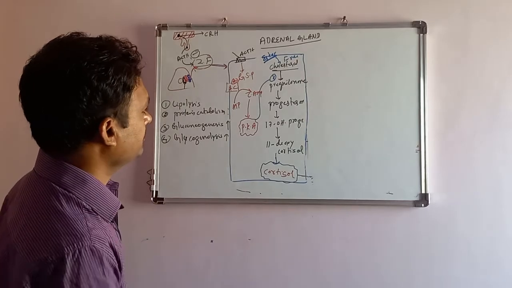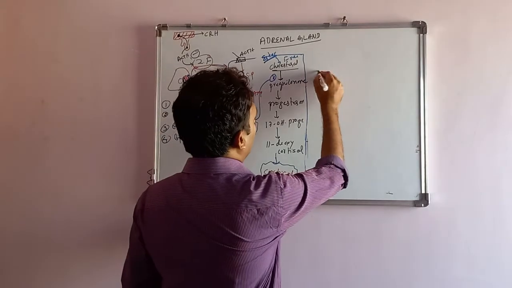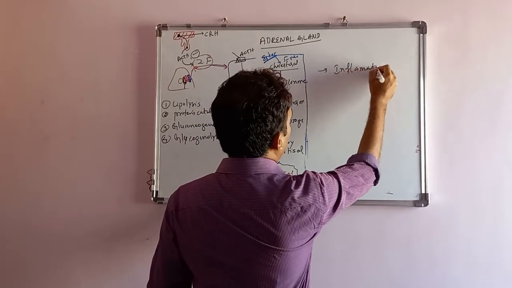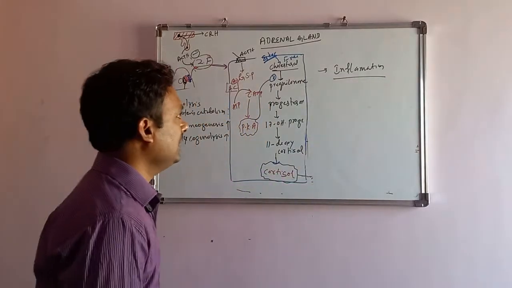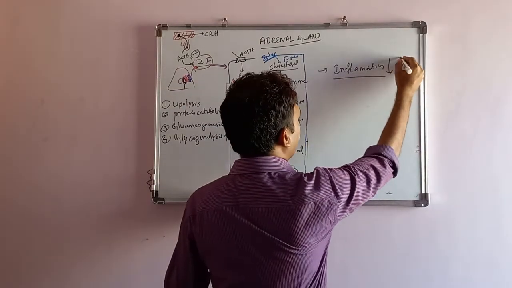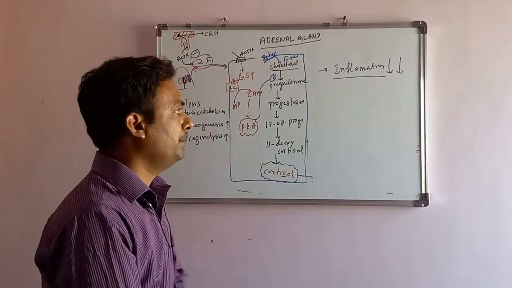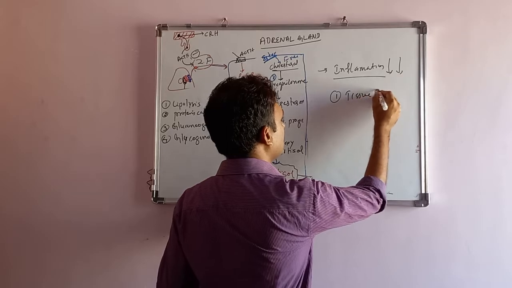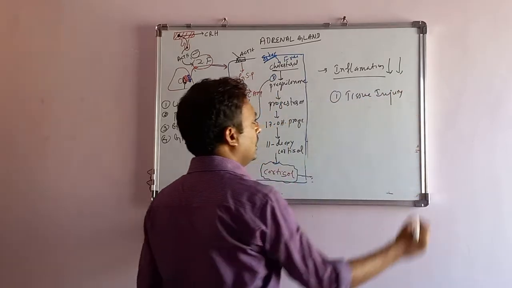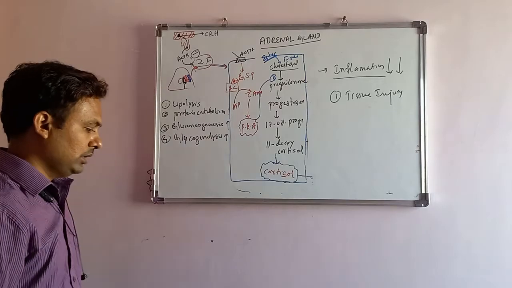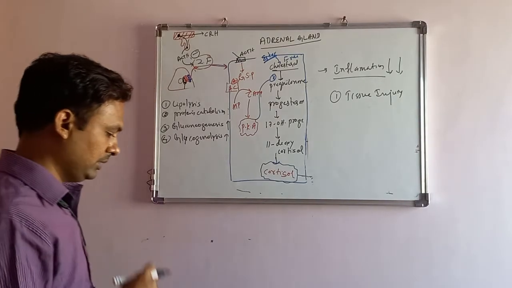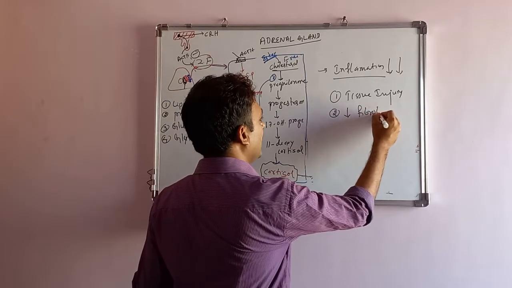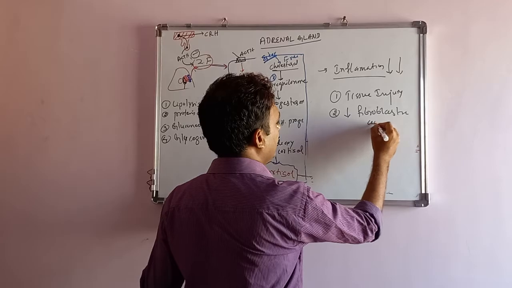Next, actions on inflammation. What will it do? It reduces the inflammation by preventing tissue injuries and decreasing the fibroblastic activity of the cells.